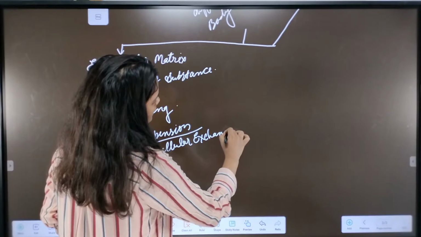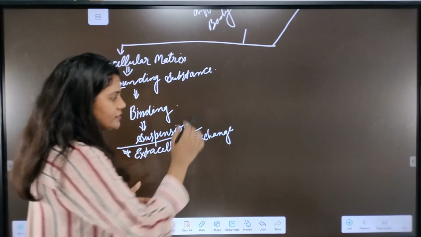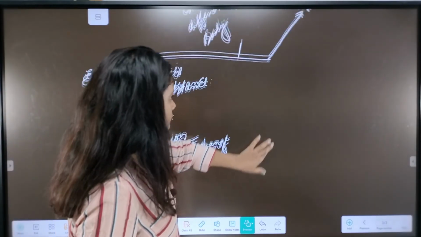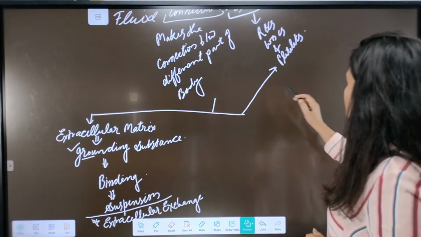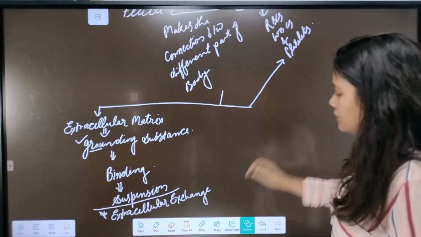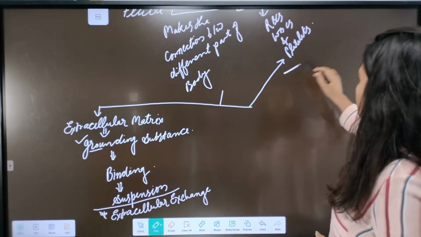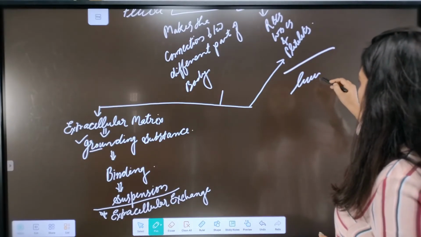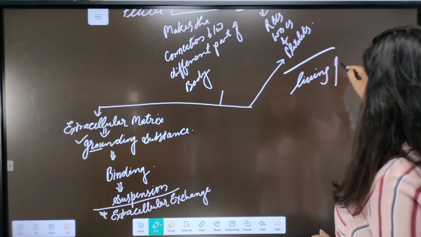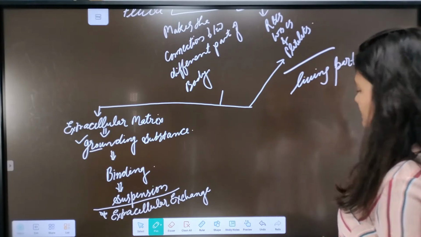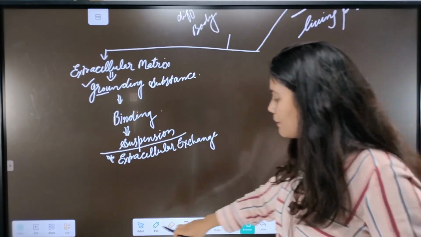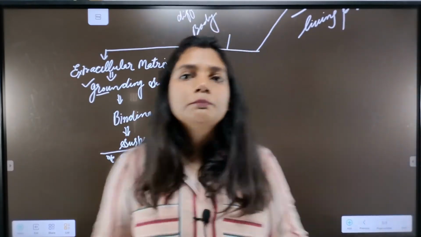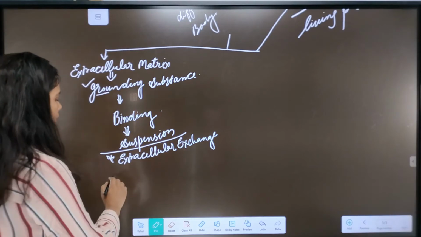As we are saying, this cellular part is the living part of the tissue. But this extracellular matrix makes the non-living part of the tissue.